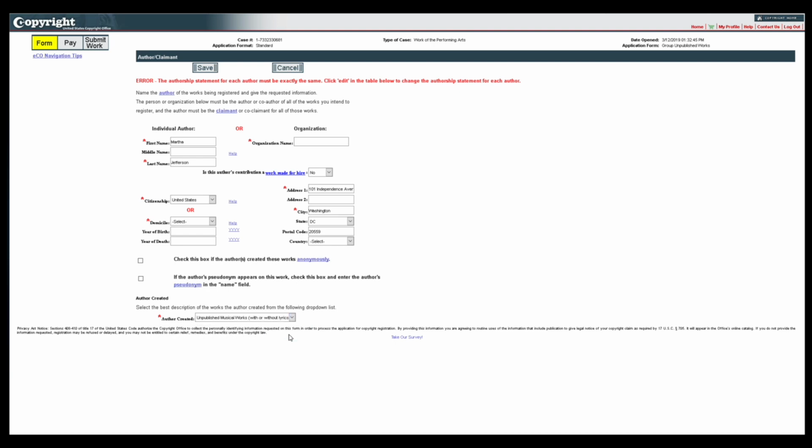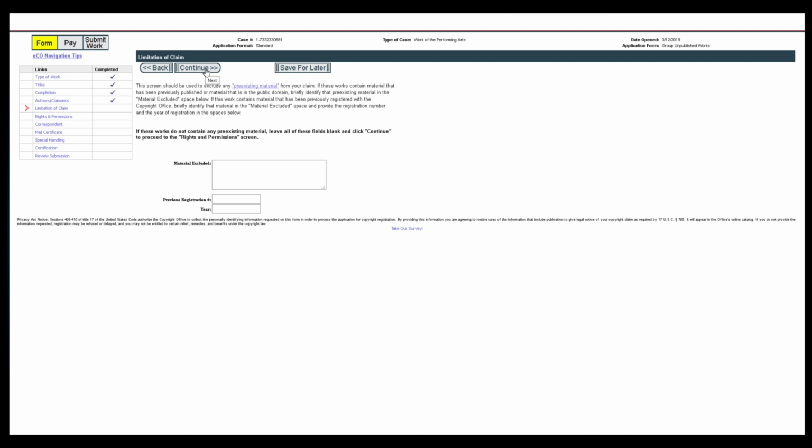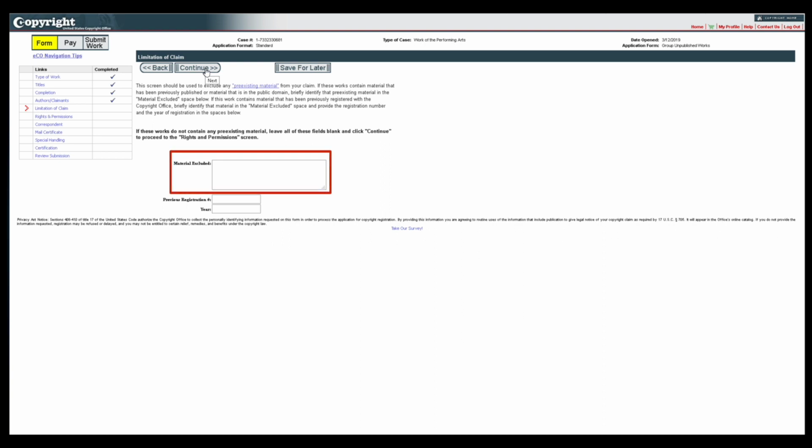After entering information for all authors and claimants, click Continue. If the works being registered contain material that has been previously published, is in the public domain, or has been previously registered with the Copyright Office, briefly describe this pre-existing material in the Material Excluded space on the Limitation of Claim screen.